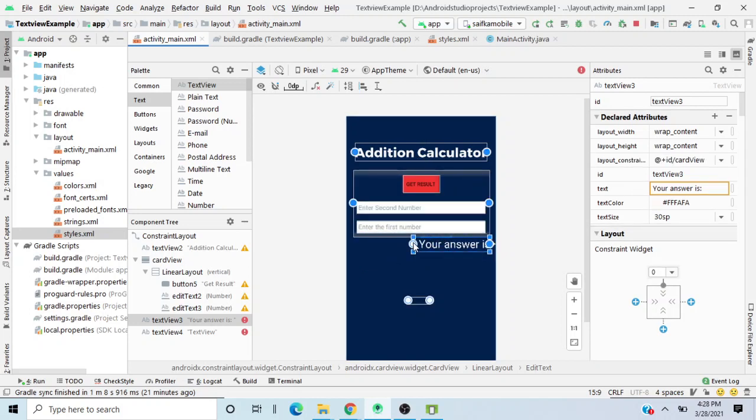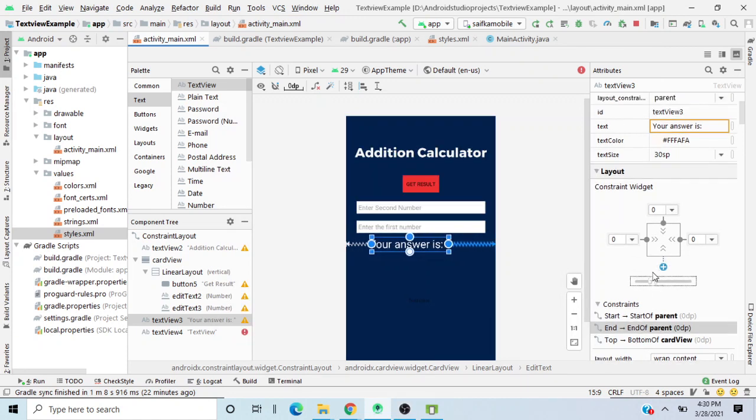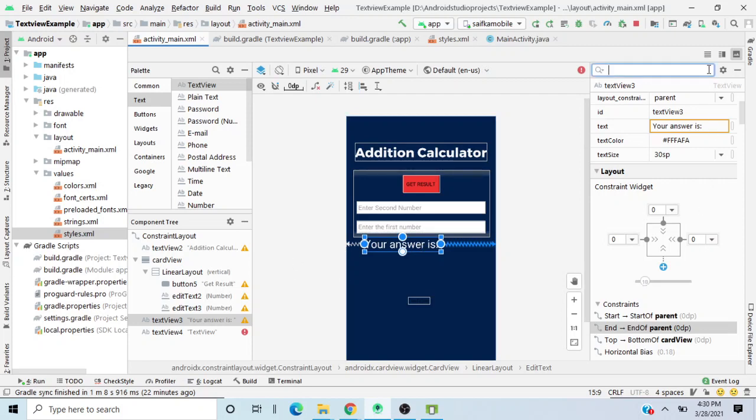We'll make this thing in center. And after putting this thing in center, I'll just use this vertical bias, horizontal biasing, and put it over here. And I'll add a margin on the top.